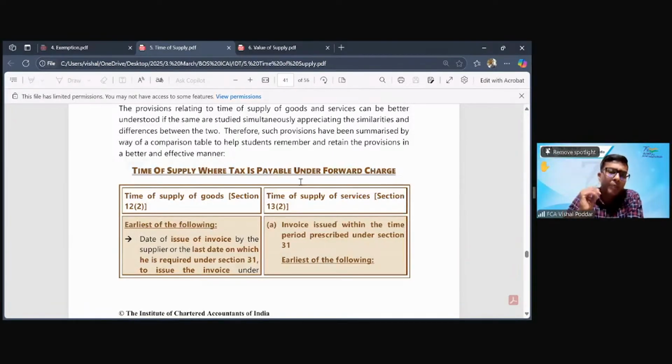Second point, many times in case of a transaction, how do you identify that the transaction has happened, especially when it comes to service? See, when it comes to goods, you can see physically when the goods are going or coming. But when it is about service, it is very difficult to identify because there is no documentation, because there is no physical movement of service. So for service, how do you identify that this supply of service has happened? This is identified through certain entries that we pass.